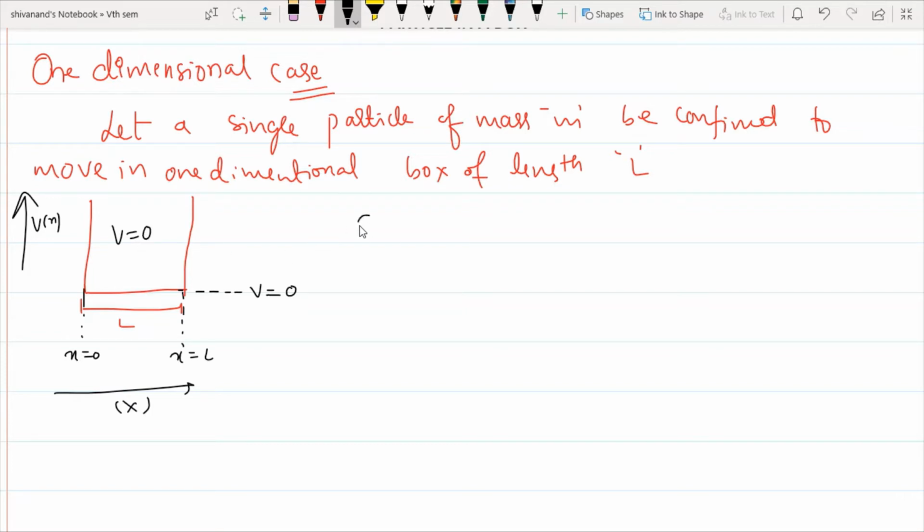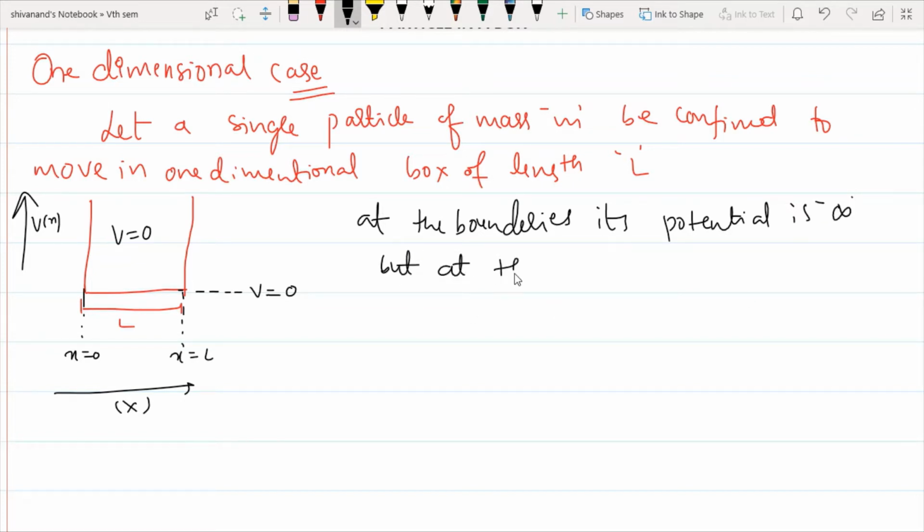At the boundaries, the potential is infinite. But within the box, the potential is equal to 0.